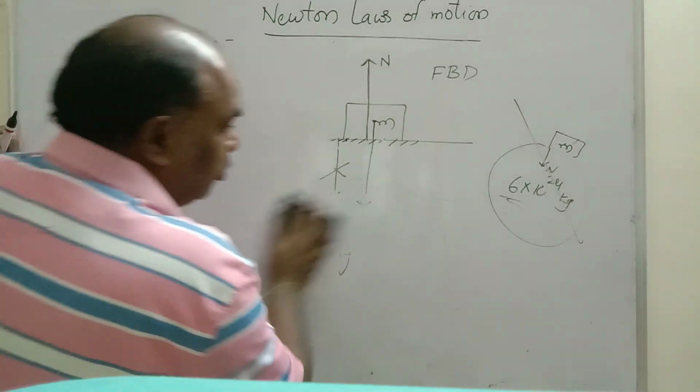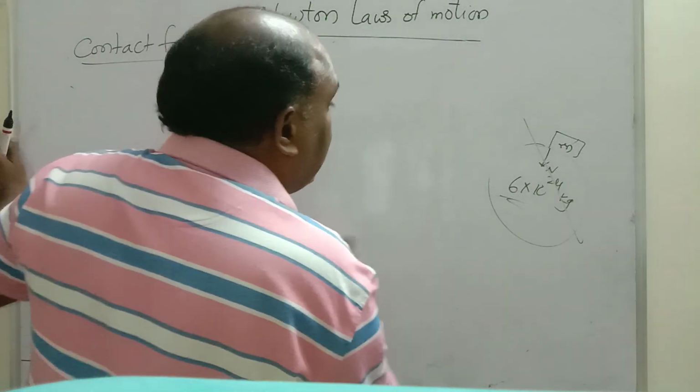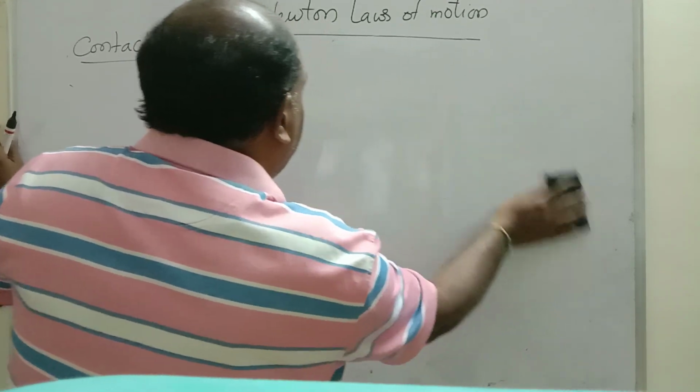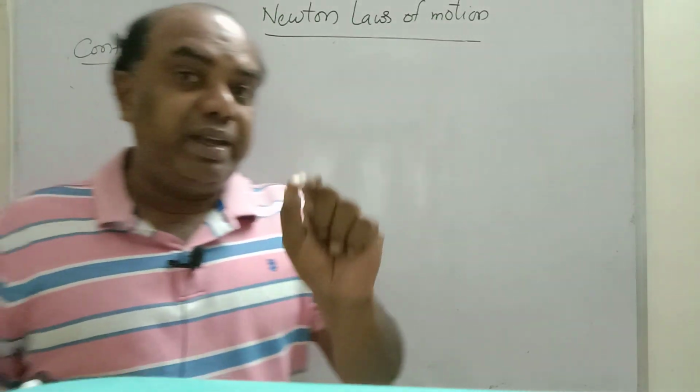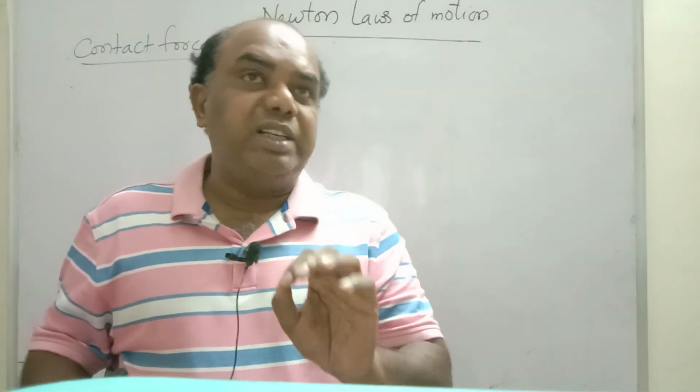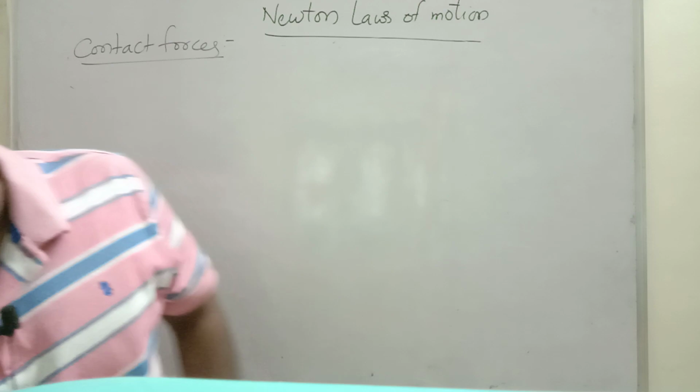This is the normal force. Normal means perpendicular to the contact. Perpendicular from the contact surface is called normal force. Always normal must be a contact force. It must be perpendicular to the contact surface. Next one.